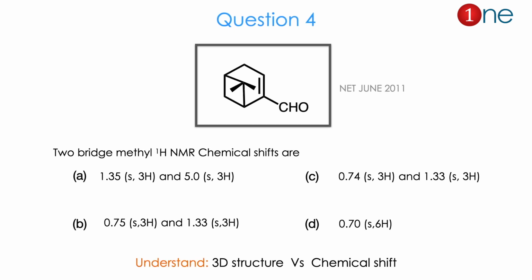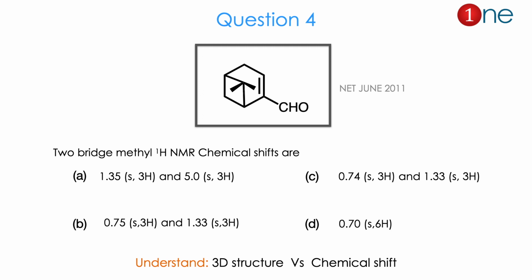Then the question number 4. Starting with a 6-member alkene system with aldehyde attachment, you have a bridged carbon with 2 methyl groups. They are asking the proton NMR values of the bridged methyl there. So they have given the 2 possible values. One is 1.35 and 5.0, or 7.4 or 0.74 1.33, or both are the same 0.70, or 0.75 1.33. So there are the 4 possibilities.